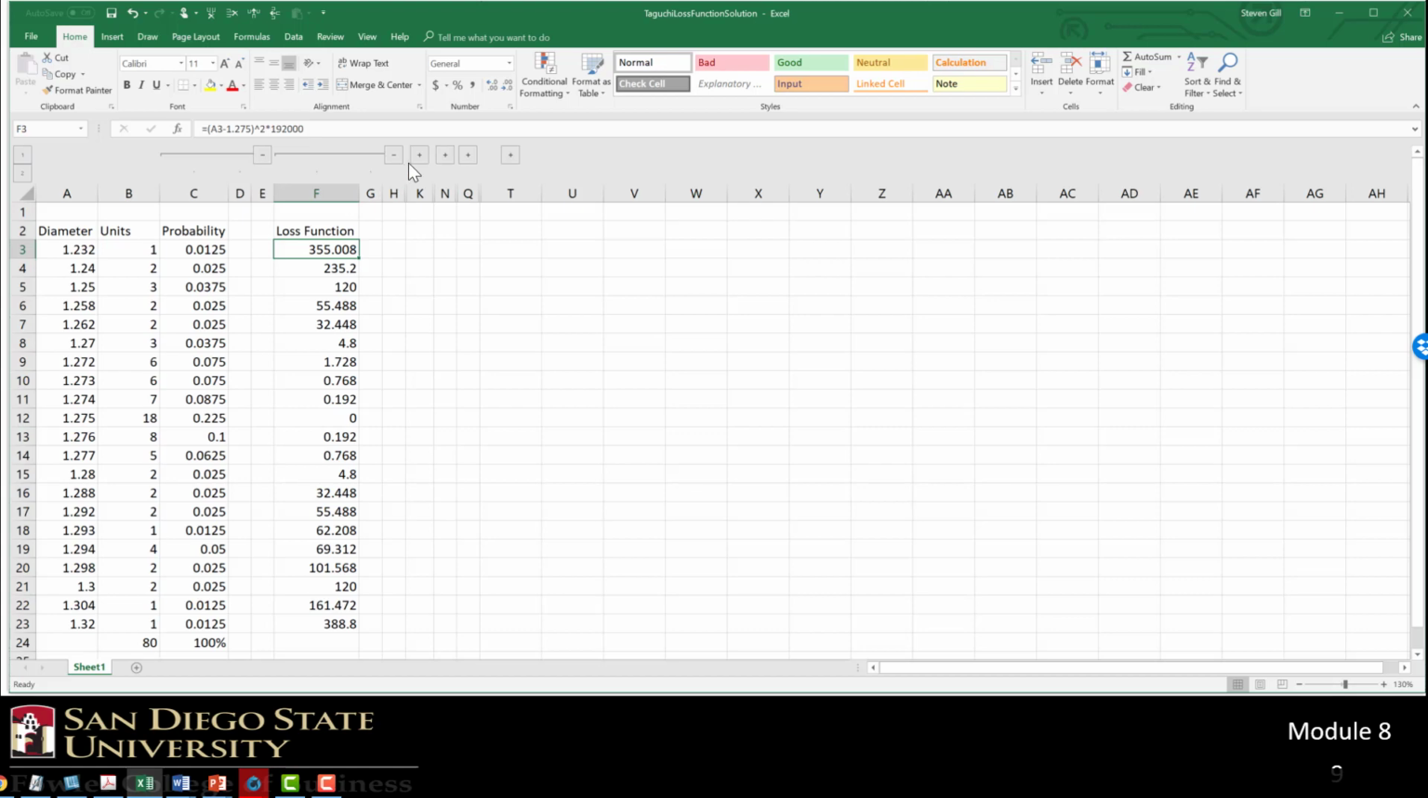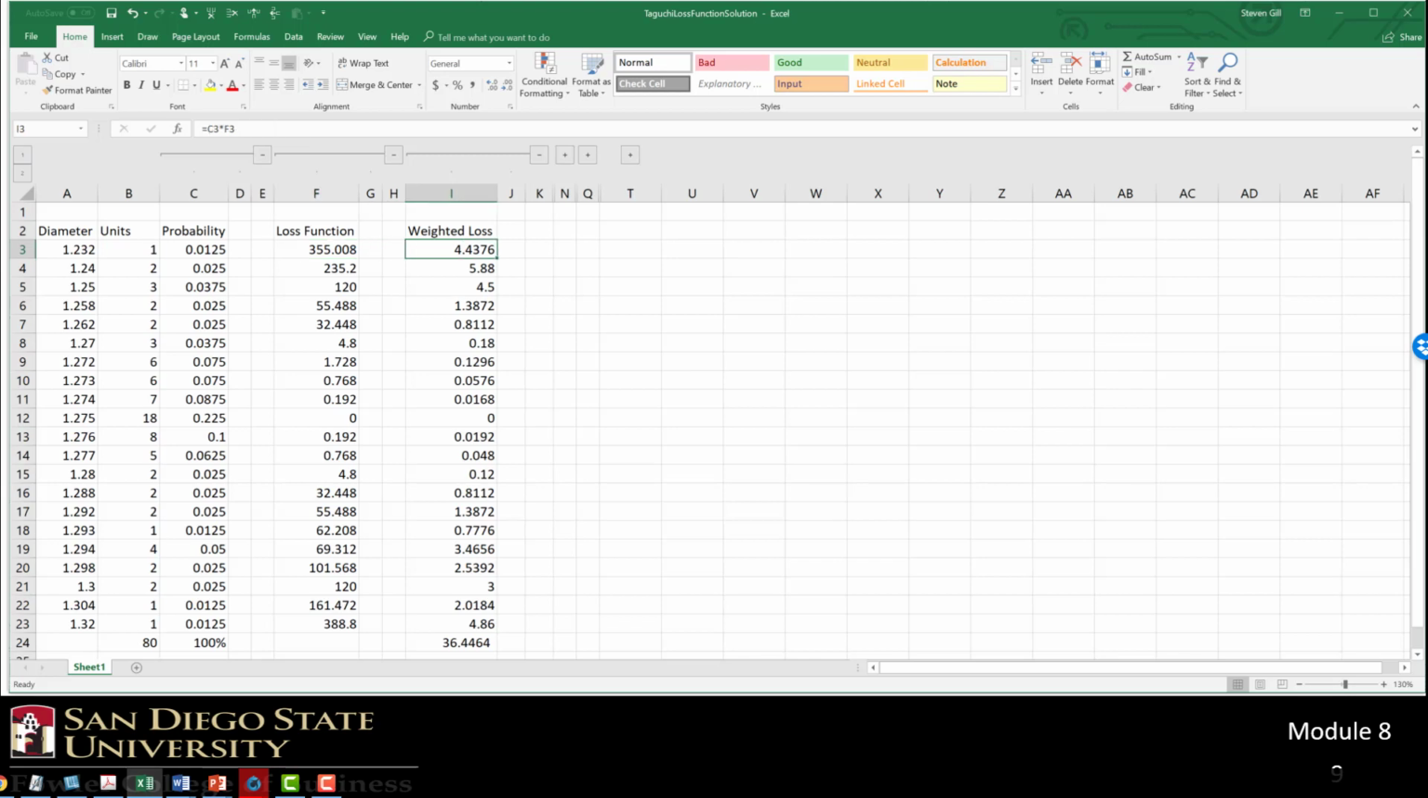But what that doesn't consider is the number of units we made. Or, maybe a better way of saying it, the probability of making a cylinder of that size. And so we calculate instead a weighted average loss function. You can see that the weighted average loss function is the per unit loss multiplied by the probability. We total those and determine that our per unit loss function is about $36.45. But we're not done yet.